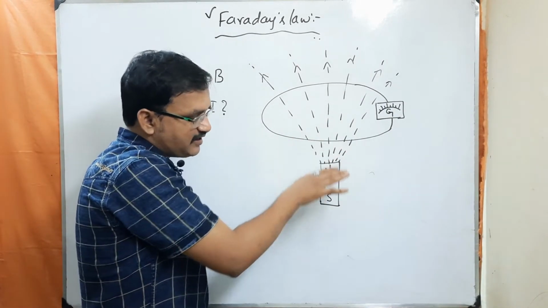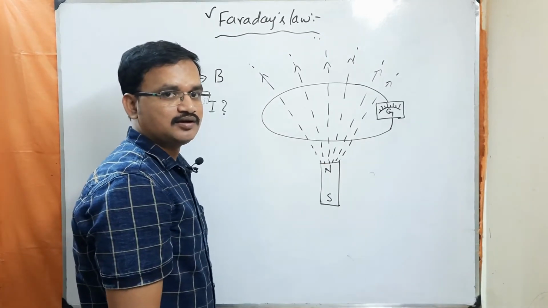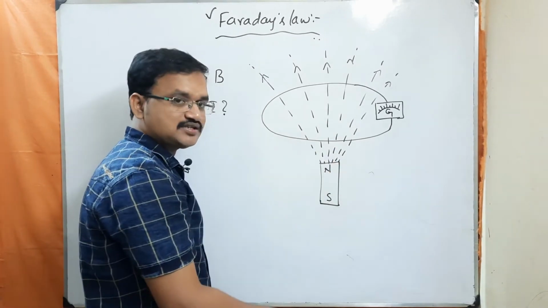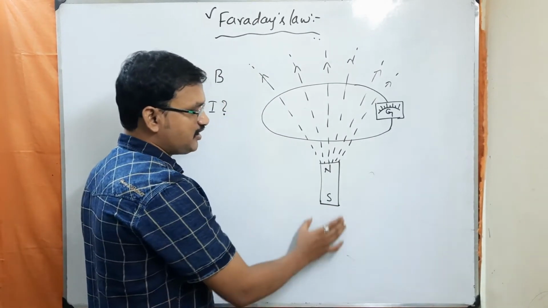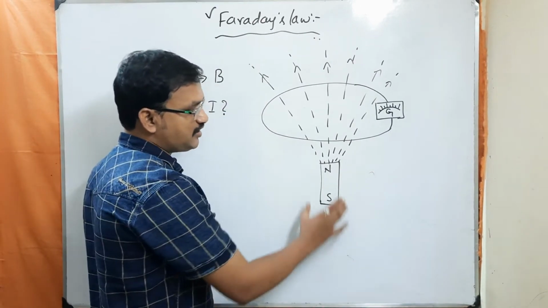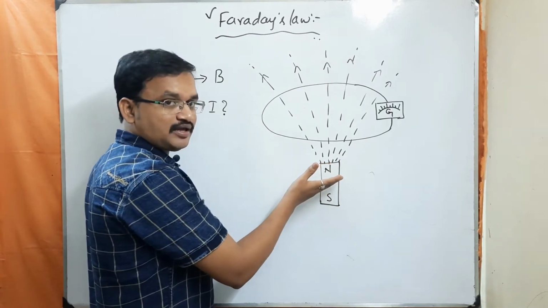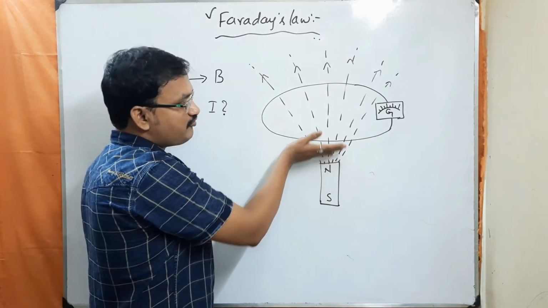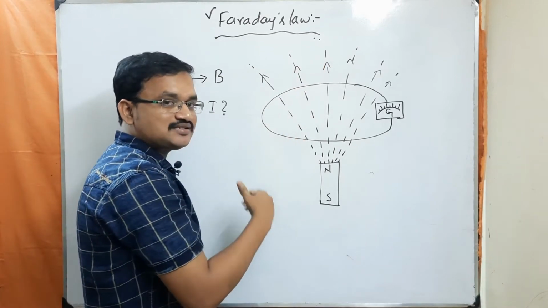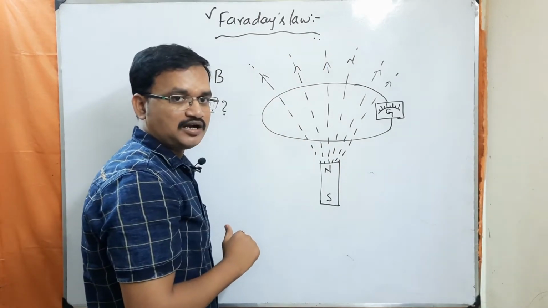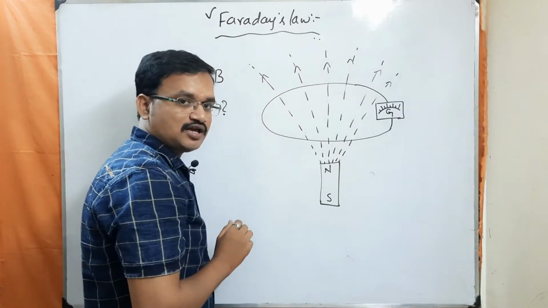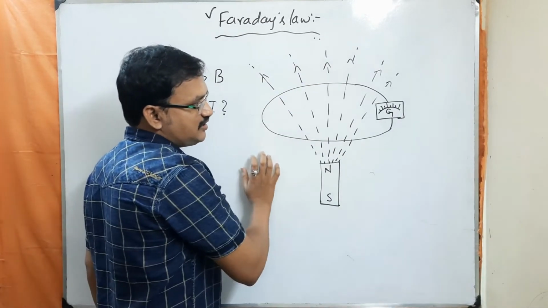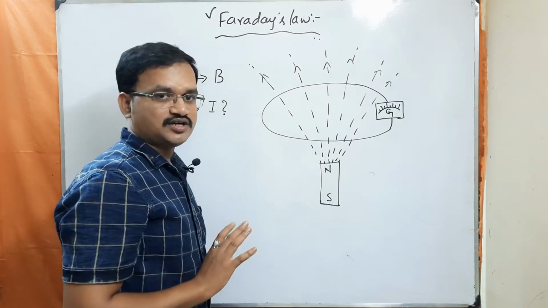So that means the magnetic flux is decreasing. Whenever magnetic flux is decreasing, there is a deflection. Now, whenever he is taking the magnet nearer to the loop, what is happening here? The magnetic flux, or the number of field lines penetrating through this loop, is increasing gradually. Understood? So whenever magnetic flux is increasing, he has observed the deflection.